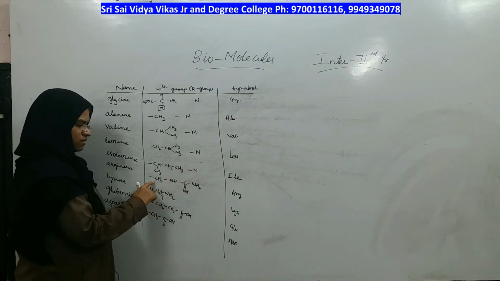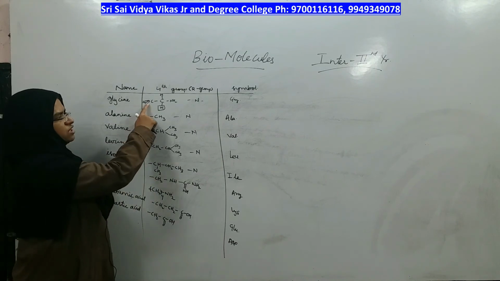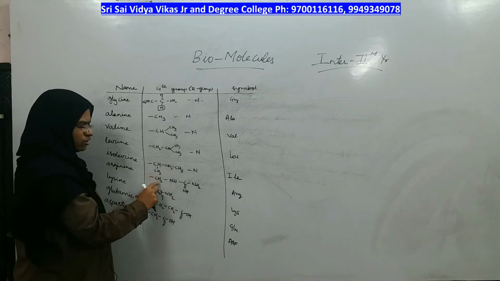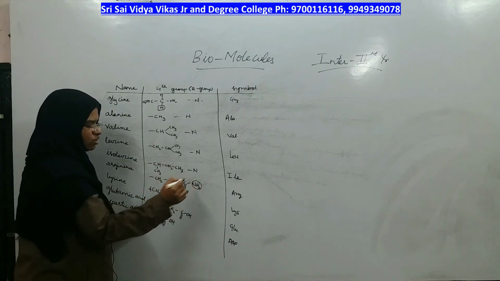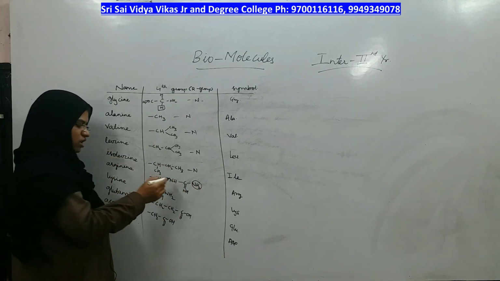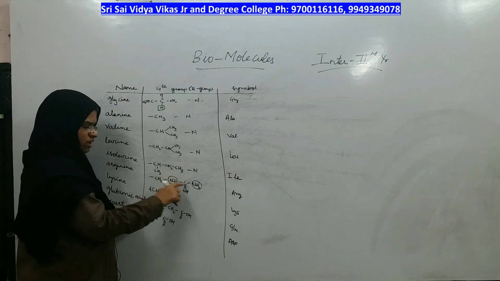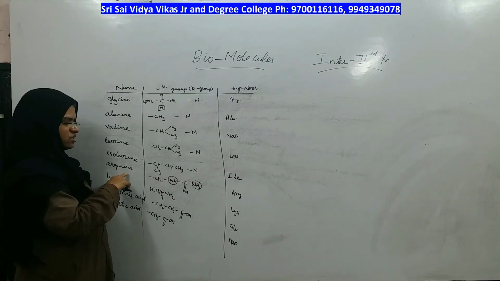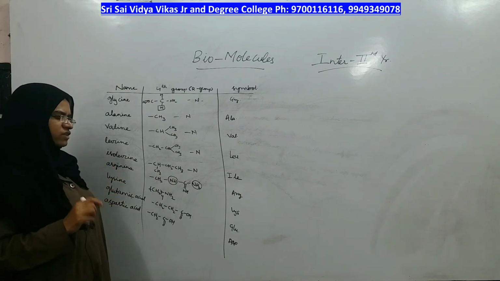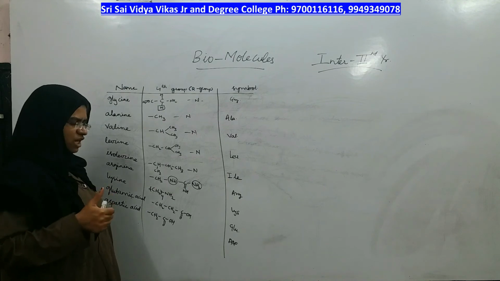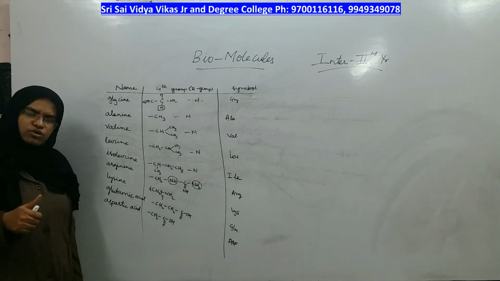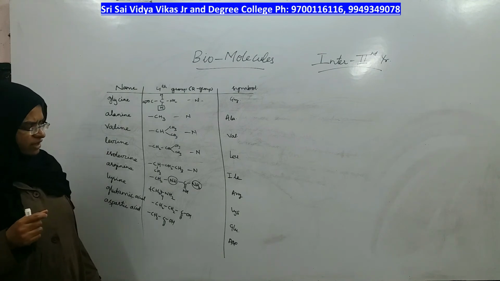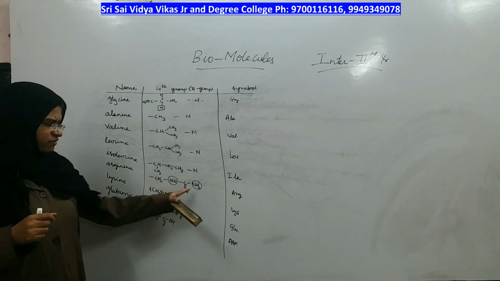But in this amino acid, there was 1 carboxyl and 1 amino already present. In the fourth group, can you see 1 more NH2 group present? Not just 1 more, even this is also an amino group. 2 more amino groups are present. Therefore, arginine comes under which type of amino acid? Is it having equal numbers of amino and carboxyl groups, or is it having more than 1 amino group? It is having more than 1 amino group.